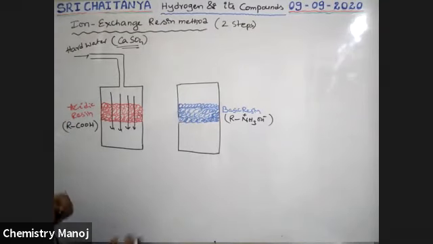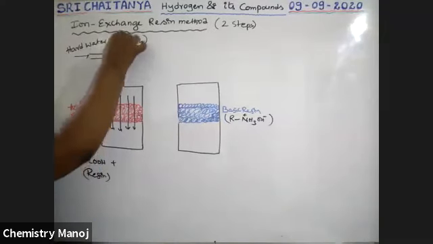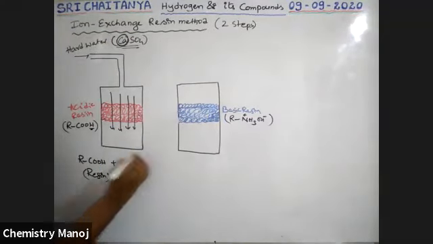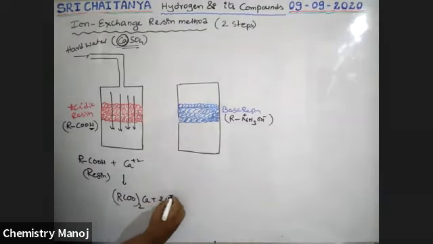In that diffusion, see here, the resins contain H plus ions. The reaction takes place here. That is RCOOH, the acidic resin, boys. This acidic resin interacts with Ca2 plus ions present in hard water. Now it is converted into (RCOO)2Ca, and 2 H plus ions are released into the water.